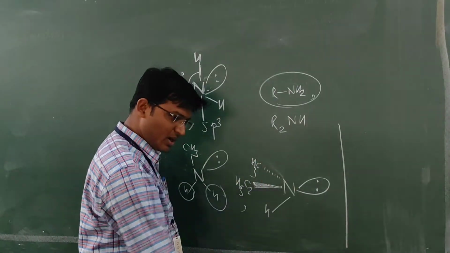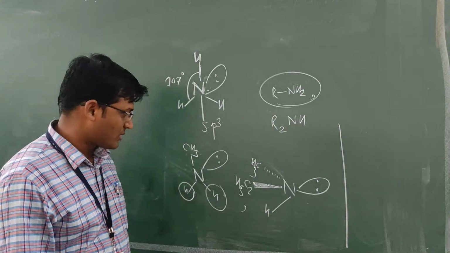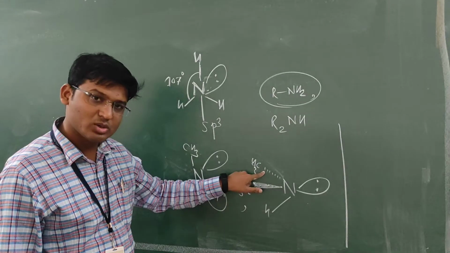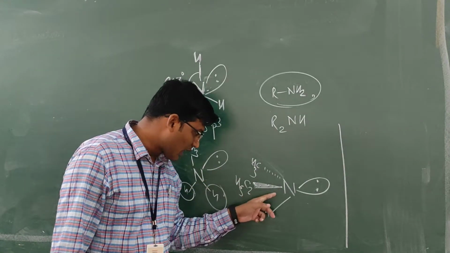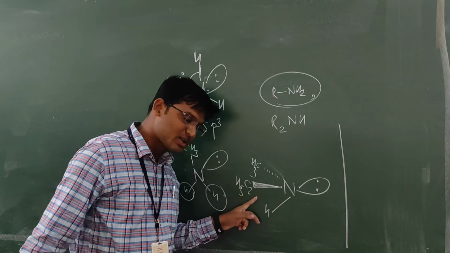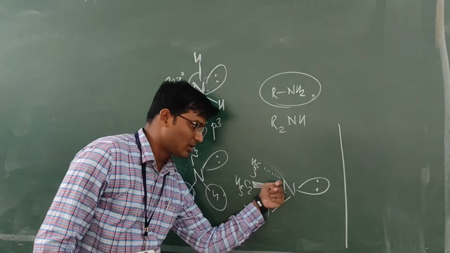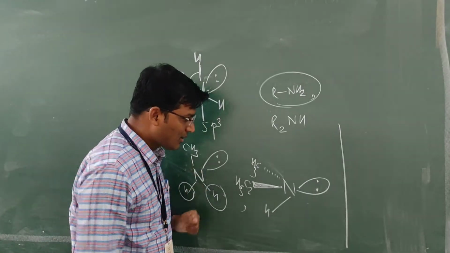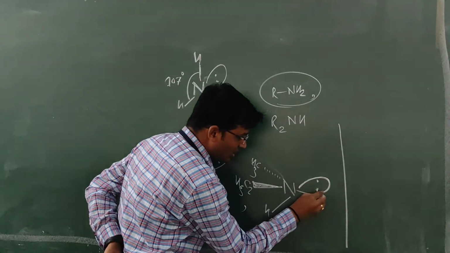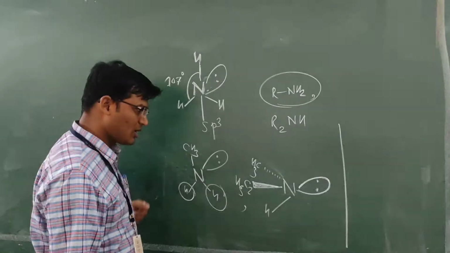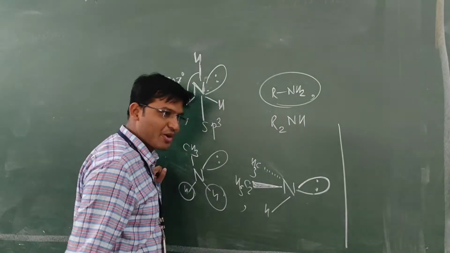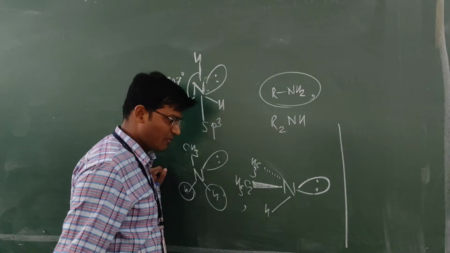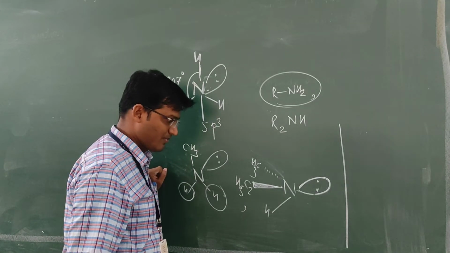In case of secondary and tertiary amines, all the groups are different. The dotted line shows the methyl group present below the plane. The darker line shows the ethyl group present above the plane. And the hydrogen is present on the plane. The lone pair is also considered as one of the groups. So there are 4 different groups which have priority. In case of secondary amine, all the groups are different, therefore it shows optical isomerism.